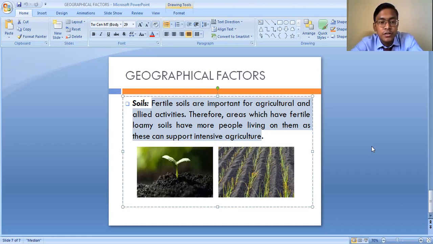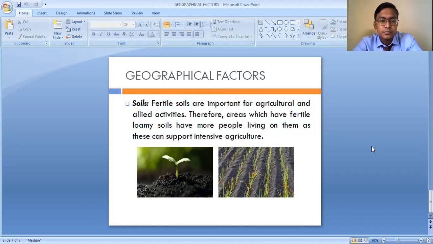If we take the continent of Asia, wherever there is fertile alluvial or loamy soil, there is a concentration of more people in those regions. Like in India also, the northern plain is highly populated. Why? Because of the fertile nature of the soil.